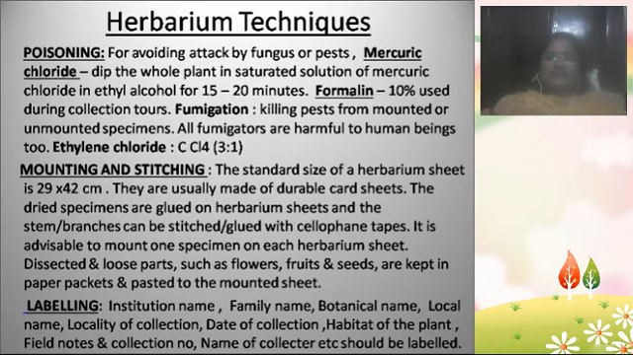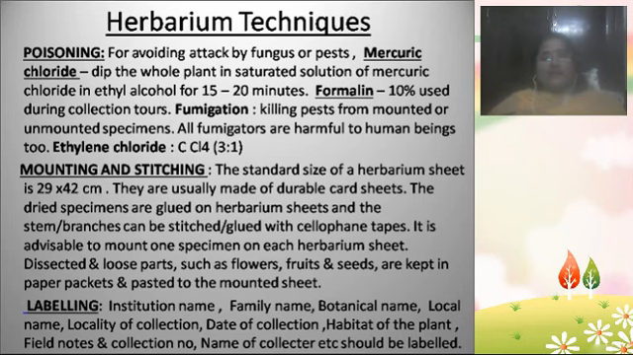Why poison the plants? Poisoning means we need to apply some chemicals to the plant so that no pests or bacteria or virus will attack the plant. So for keeping the plant safe, for avoiding the attack by fungus, pests and microorganisms, mercuric chloride, formalin, all these will be used to apply to the plant.